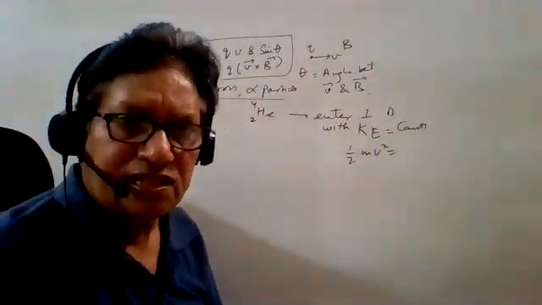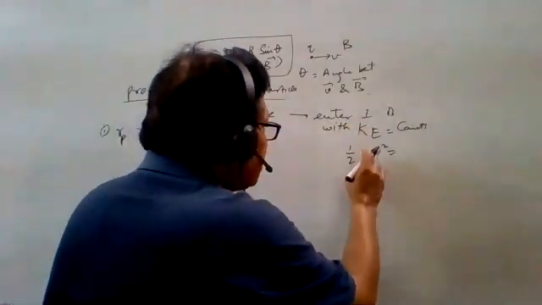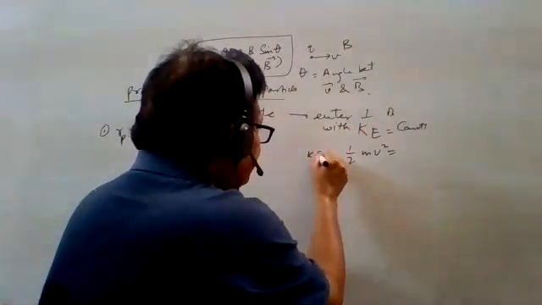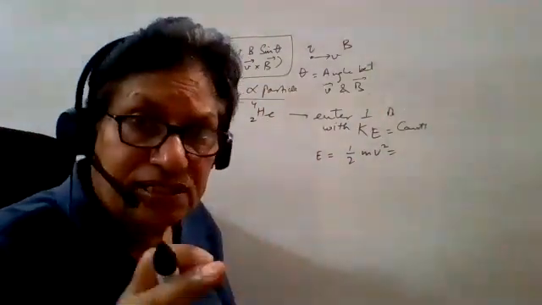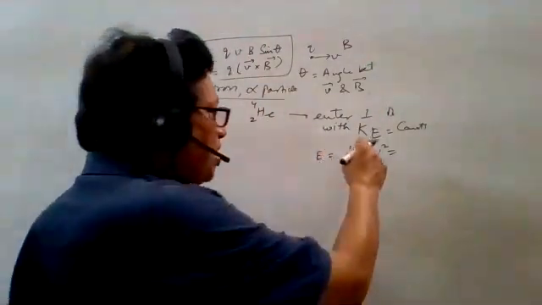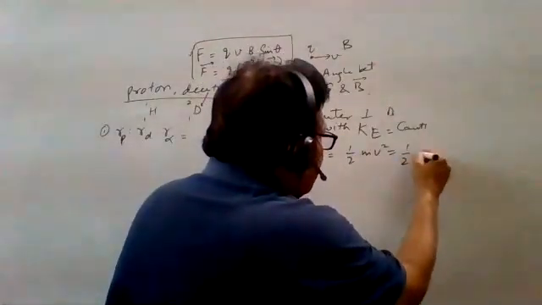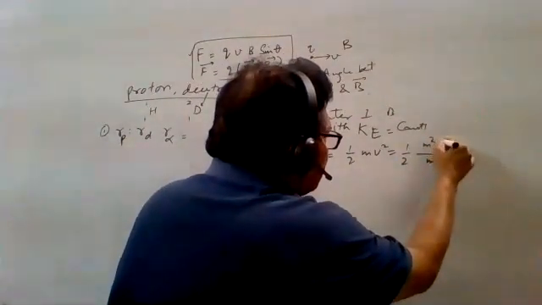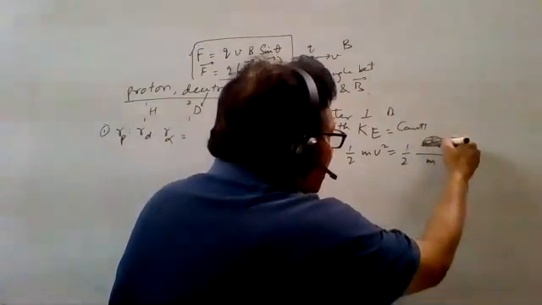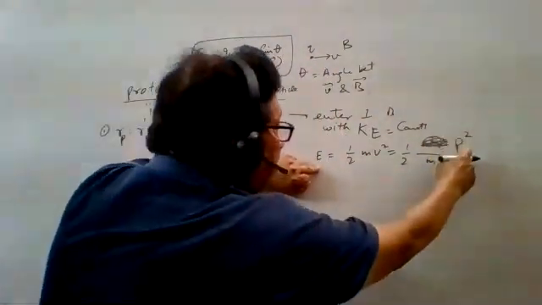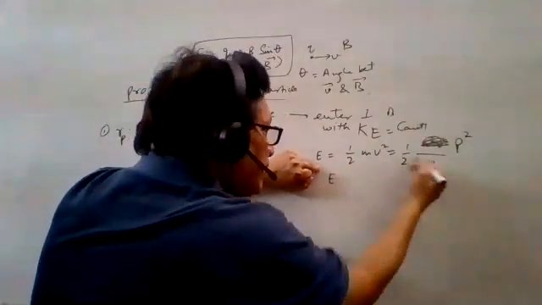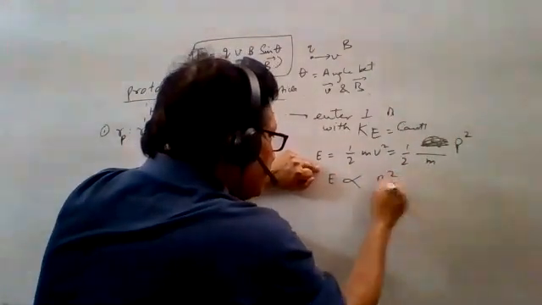I am taking E only; E is not the electric field, E is the kinetic energy. Half mv square, if we multiply and divide by m, we get p square over 2m. So the relation between kinetic energy and p is E is directly proportional to p square, when m is constant.